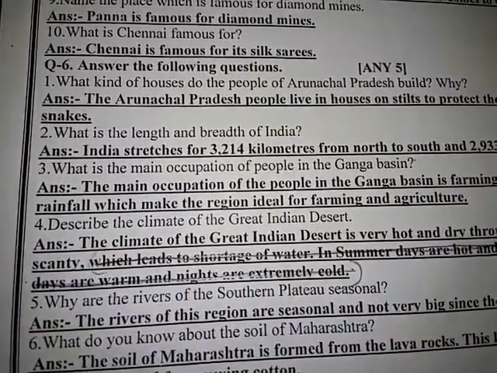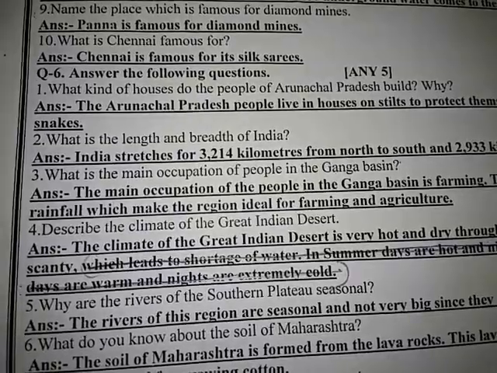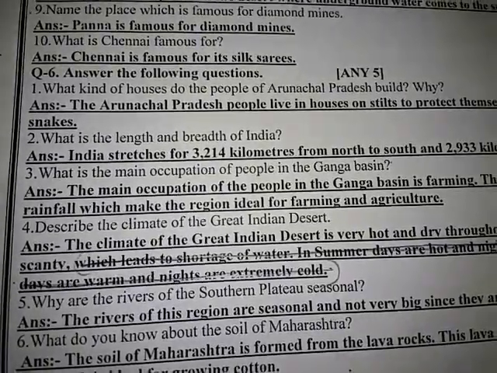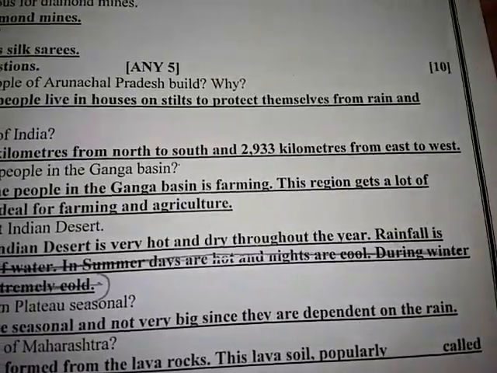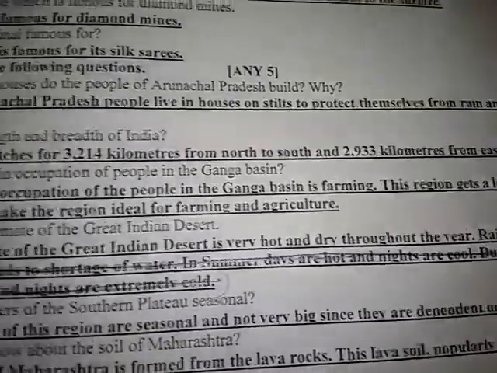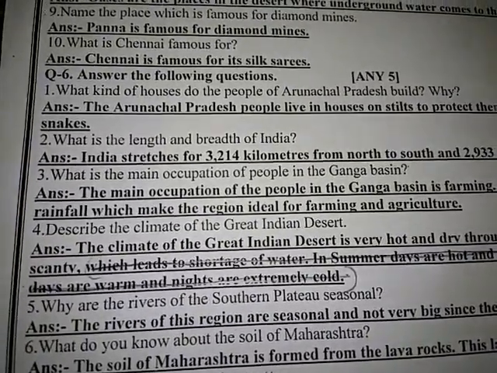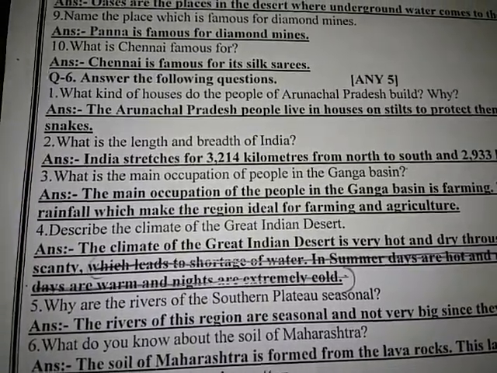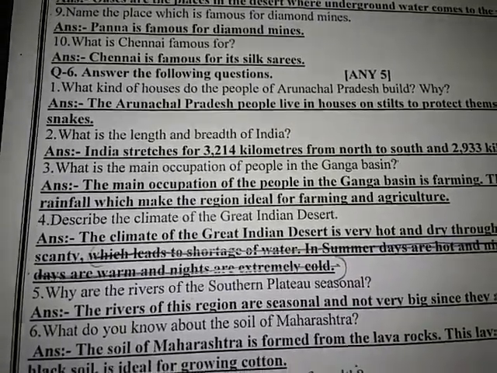Third number, what is the main occupation of the people in the Ganga basin? Answer: the main occupation of the people in the Ganga basin is farming. This region gets a lot of rainfall, which makes the region ideal for farming and agriculture.